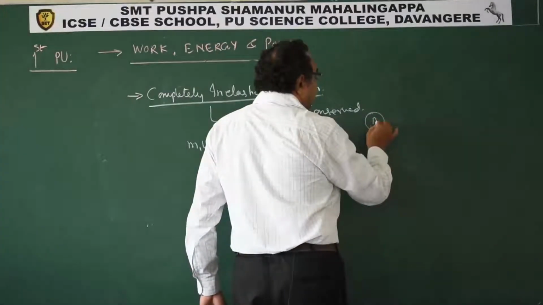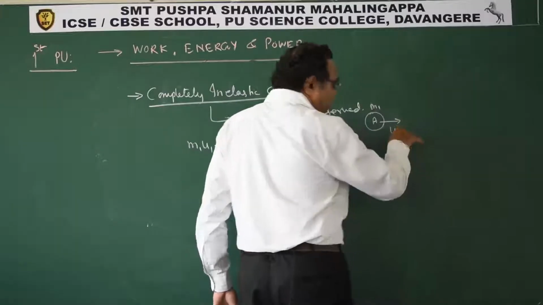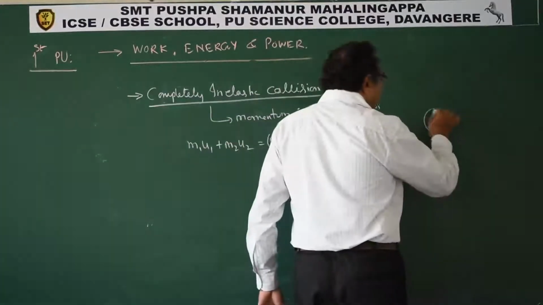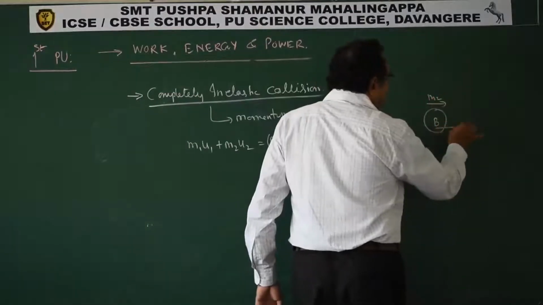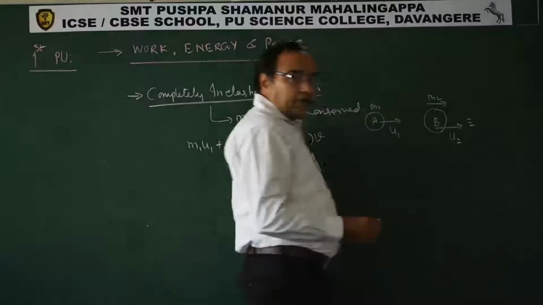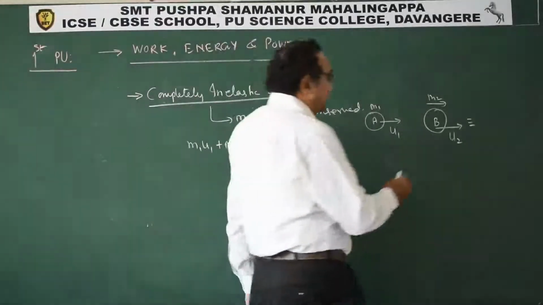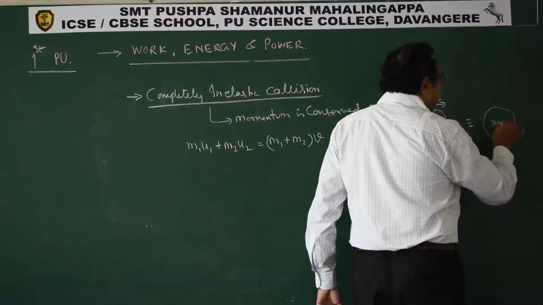This is m1 having velocity u1, combines with another body which is having m2. Let us say its speed is u2. Since it is completely inelastic, this will be combined, a plus b.